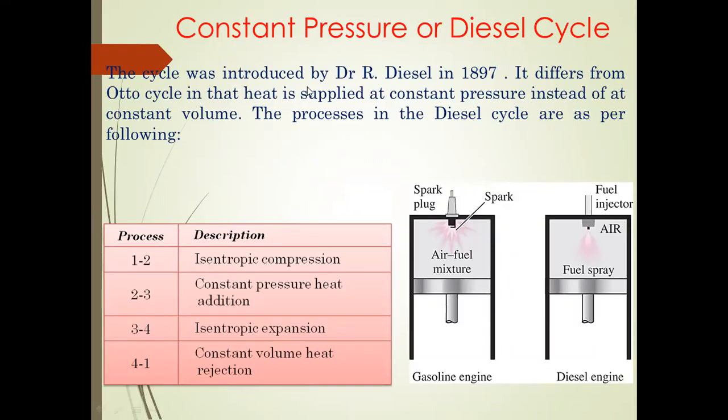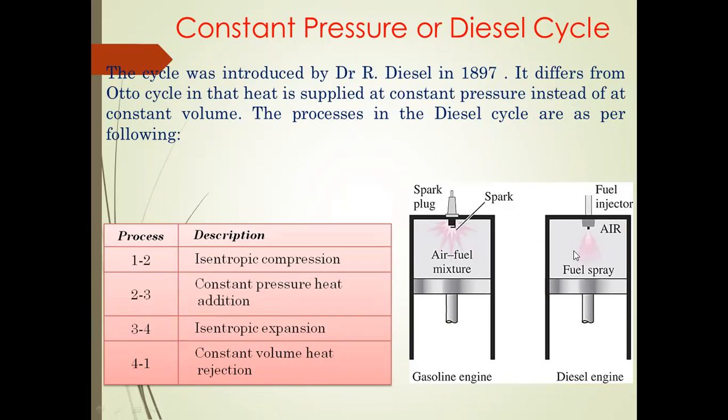This cycle was introduced by Dr. R. Diesel in the year 1897. It differs from the Otto cycle in that heat is supplied at constant pressure instead of at constant volume. The diesel cycle has the following processes: from process 1 to 2, isentropic compression; from process 2 to 3, constant pressure heat addition; from process 3 to 4, isentropic expansion; from process 4 to 1, constant volume heat rejection.